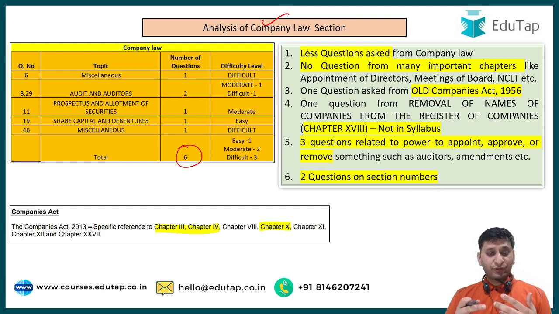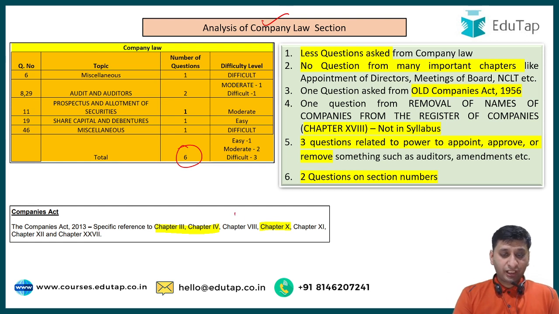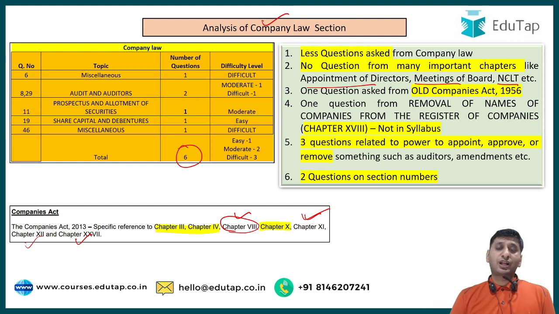There were no questions from very important chapters like chapter 8, chapter 11, chapter 12, right? Chapter 8, if I remember correctly, is on dividends, declaration and payment of dividend. 11 is on appointment of directors. 12 is on meetings of the board, and this is on NCLT. So many important chapters like appointment of directors, meetings of board, NCLT, there was no question asked here.